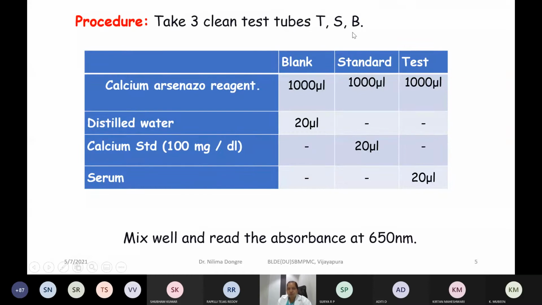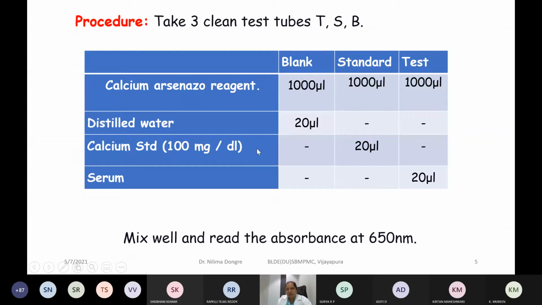So label these test tubes and then go on adding the reagents in the sequence shown in the table. On the left side you have the reagents to be added. First, in all three test tubes, add 1000 microliters, that is 1 ml, of the calcium reagent. Next, take distilled water in the test tube labeled as blank.